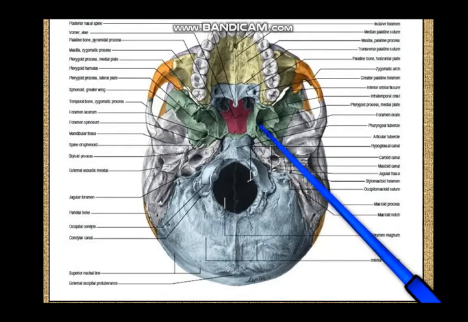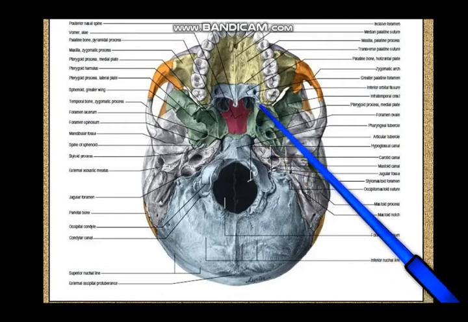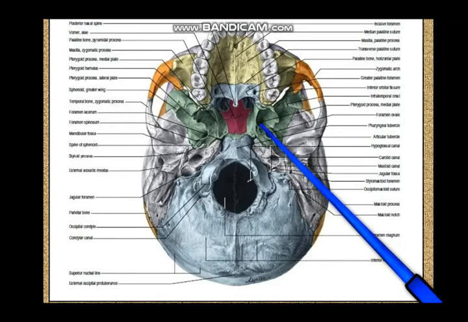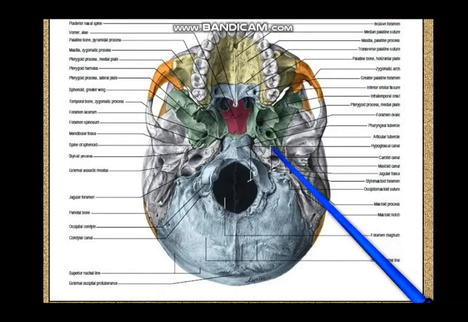You can see a small prominence over here on the posterior margin of the medial pterygoid plate. You have a small elevation, and this elevation supports the auditory tube when it passes in this direction. So the auditory tube, like the tip of the pointer, now opens into the nasopharynx. So at one point the auditory tube has to pierce the pharynx.